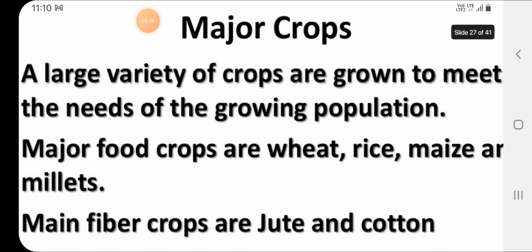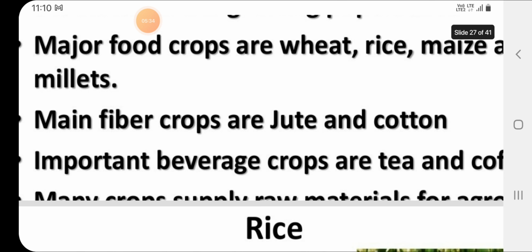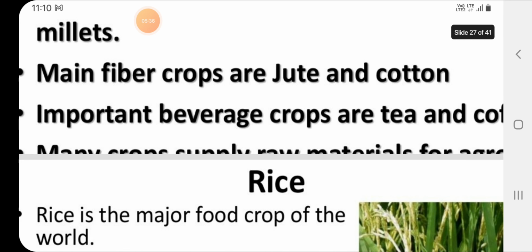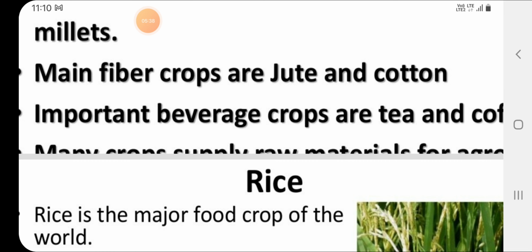Then we are moving on to the crops. What are the important crops? Major crops. A large variety of crops are grown to meet the needs of the growing population. The major food crops are wheat, rice, maize, then millets. Fiber crops are jute and cotton. Then important beverage crops, tea and coffee.